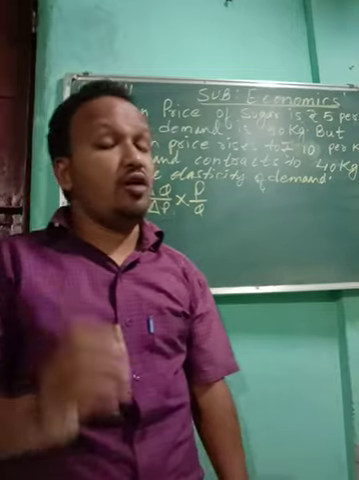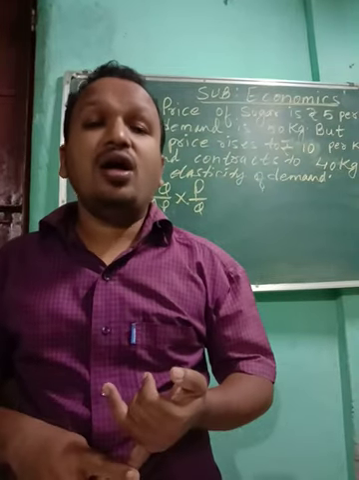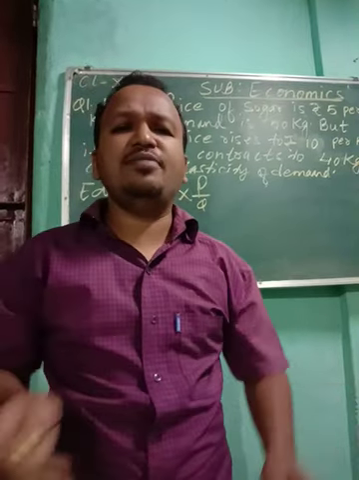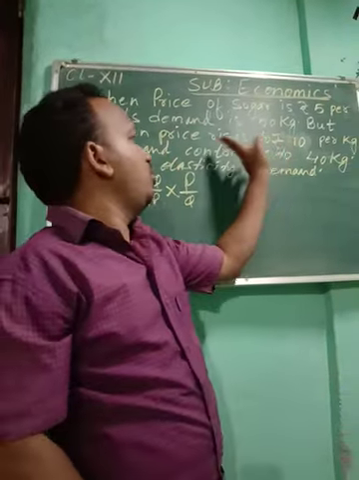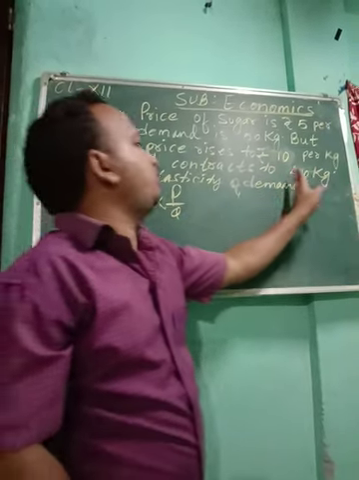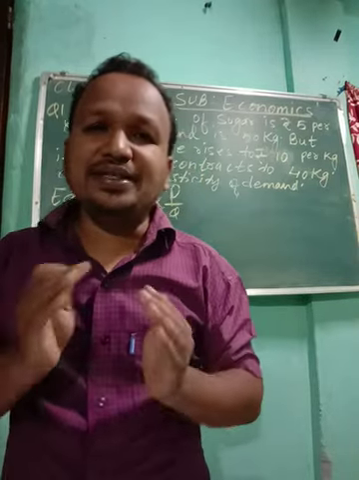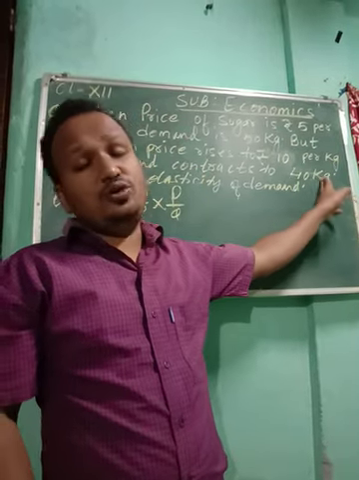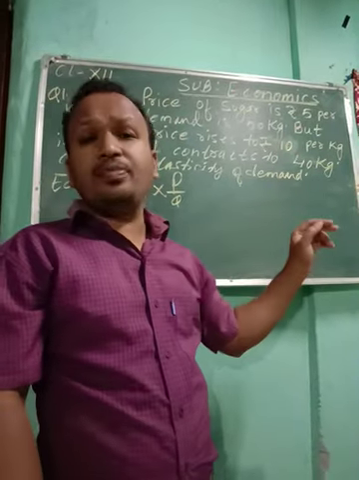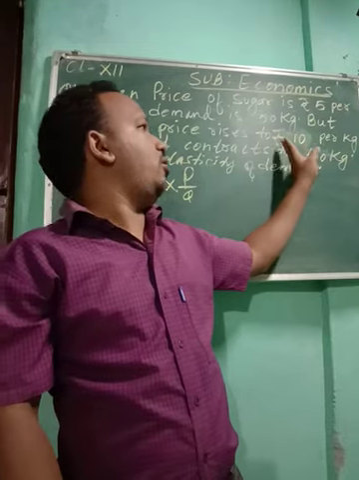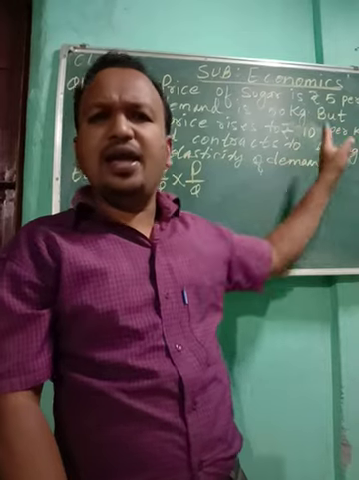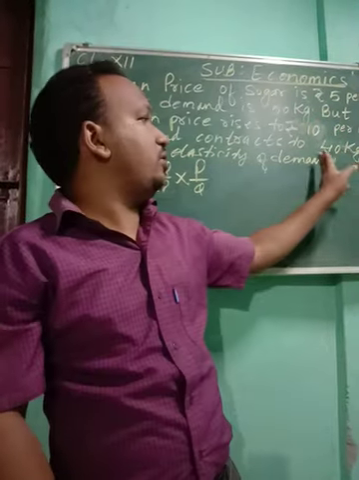As per the law of demand, when price is less, demand is more. When price increases, naturally the demand will contract, that means demand will decrease. So here, when the price rises to ₹10 per kg, its demand contracts to 40 kg. When the cost of sugar was ₹5, the quantity demanded was 50 kg. Now the cost has become ₹10, and demand has decreased to 40 kg.